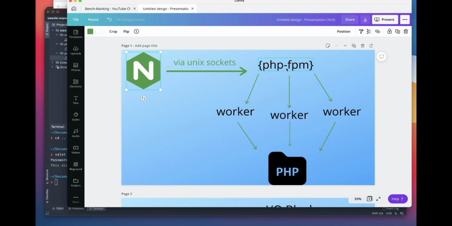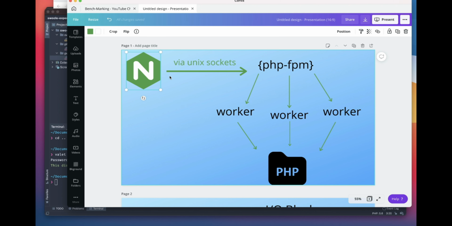You can consider PHP FPM as a master process which has a lot of workers. Whenever a request is received by PHP FPM, it delegates to a worker. The worker bootstraps the application into memory, and the application is compiled, so bytecode is generated, and then it starts executing from left to right. Once the response is ready, it is sent back from the worker to PHP FPM and then to Nginx, and this is how one request is served.